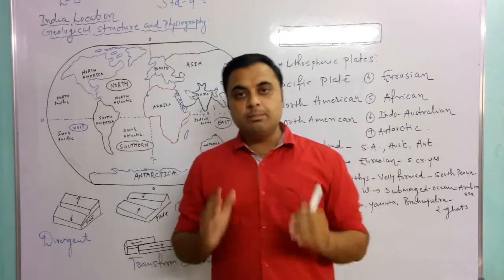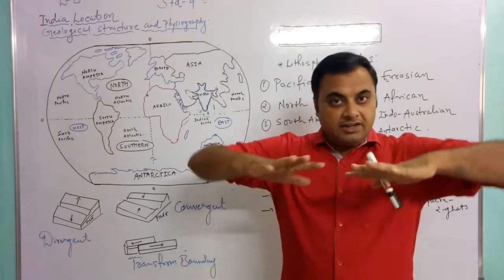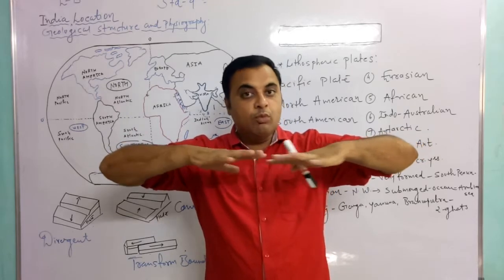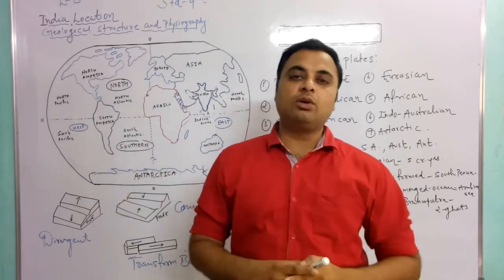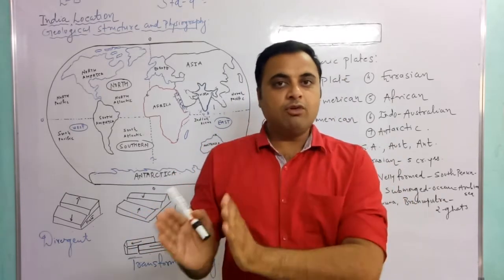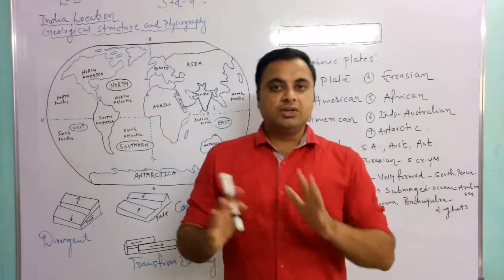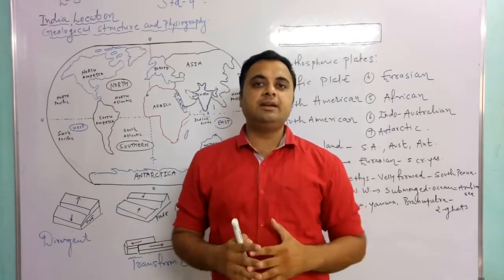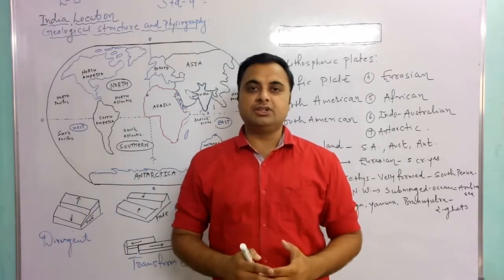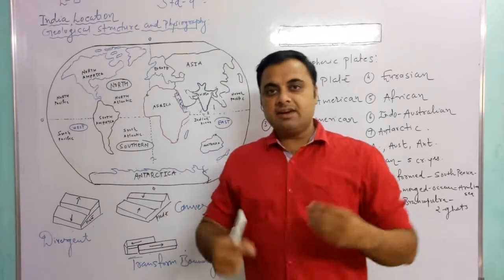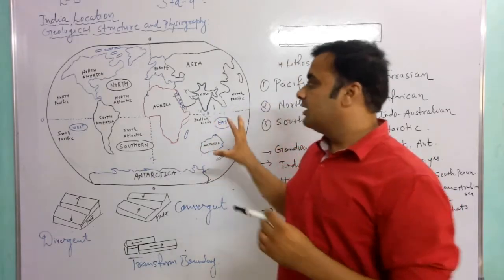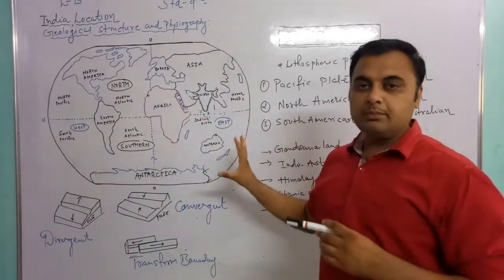Now what are tectonic plates and what are tectonic movements? Different plates exist on the Earth, and the movement of these plates is called tectonic movement. Both development and destruction happen because of this plate movement, as plates move towards each other and also separate from each other. It is a very interesting topic regarding the divergence and the tectonic plates.